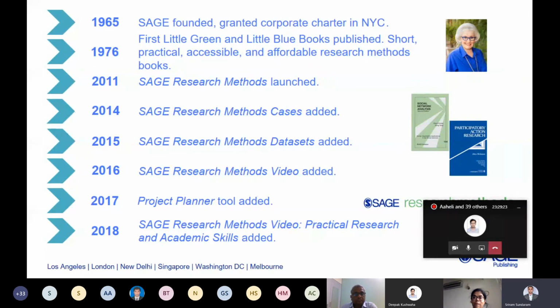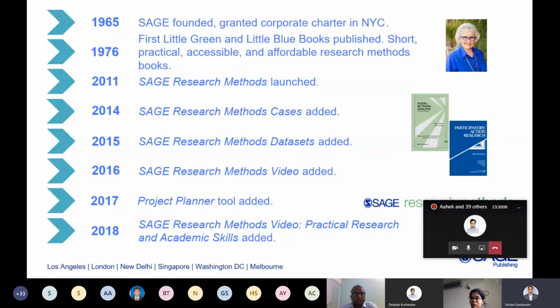If you look at the history of how this platform came into existence, in 1965 Ms. Sara McCune, the founder of Sage, whose picture is on the right corner of your screen, started publishing flagship titles called Little Blue Books and Little Green Books. Little Green Books are for quantitative techniques in research, and Little Blue Books are for qualitative techniques. These are small, affordable, accessible, practical, short booklets, which became a real success. Then we launched our Sage Research Methods platform in 2011, starting as an ebooks platform.